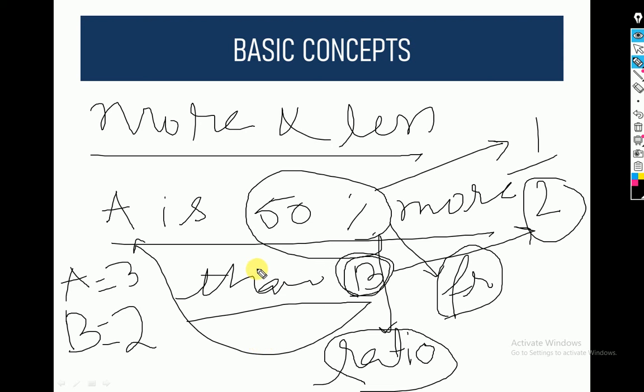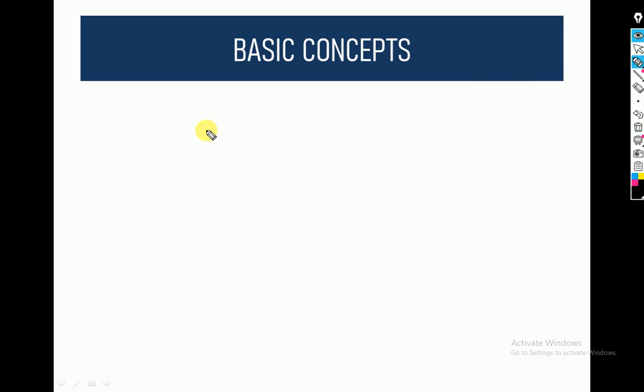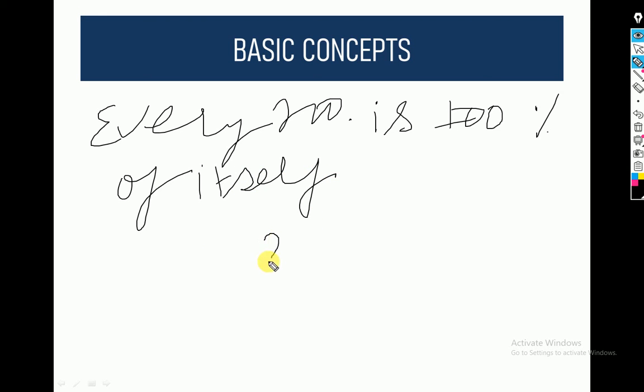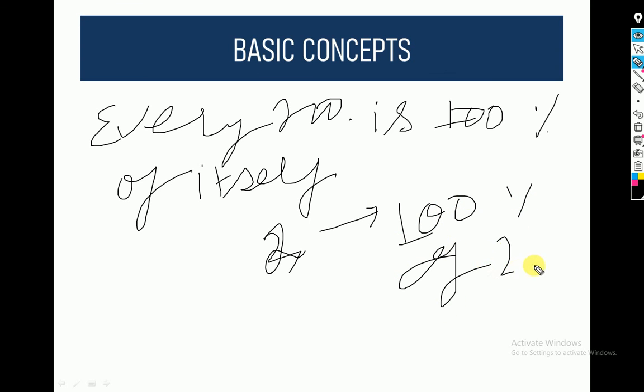You can also look at it this way: every number is 100% of itself. Suppose I take 2, then 2 is 100% of 2 itself.